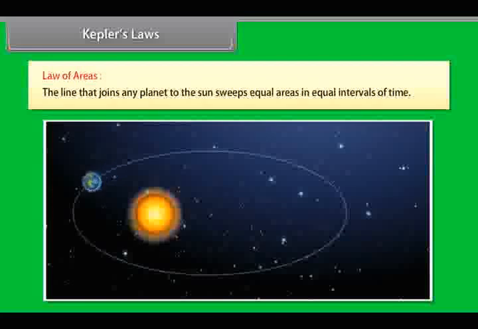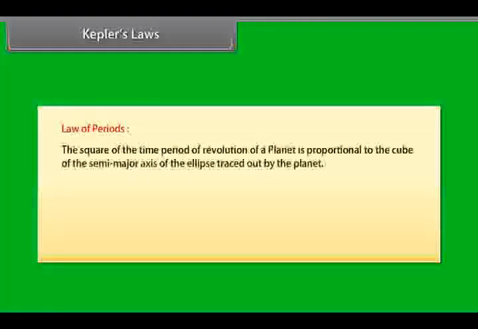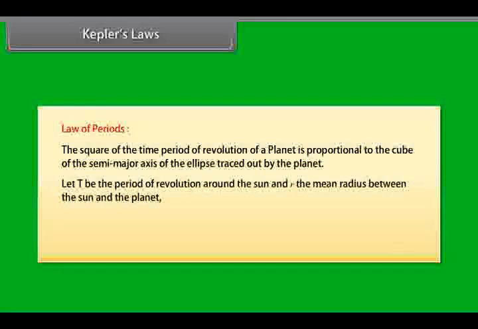This law comes from the observation that planets appear to move slower when they are farther from the Sun than when they are nearer. Law of periods. The square of the time period of revolution of a planet is proportional to the cube of the semi-major axis of the ellipse traced out by the planet. Let T be the period of revolution around the Sun and r the mean radius between the Sun and the planet. T square is directly proportional to r cube.